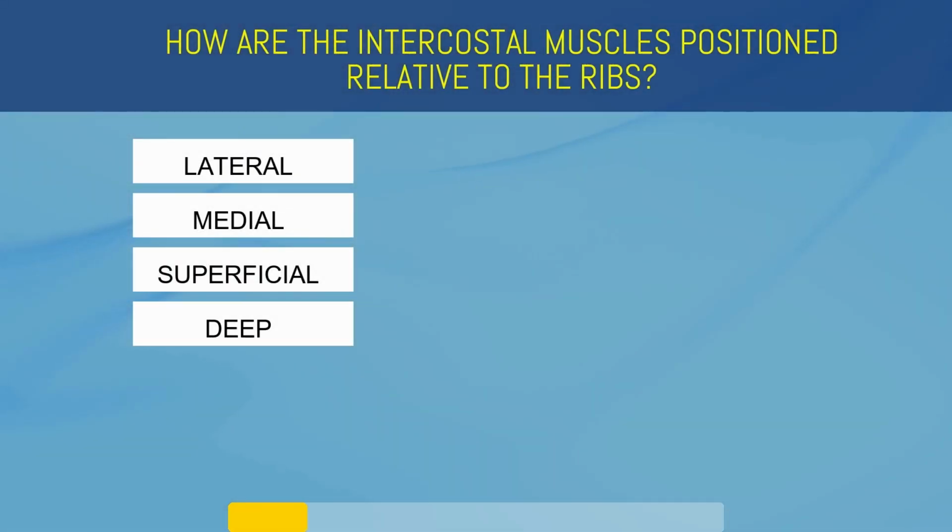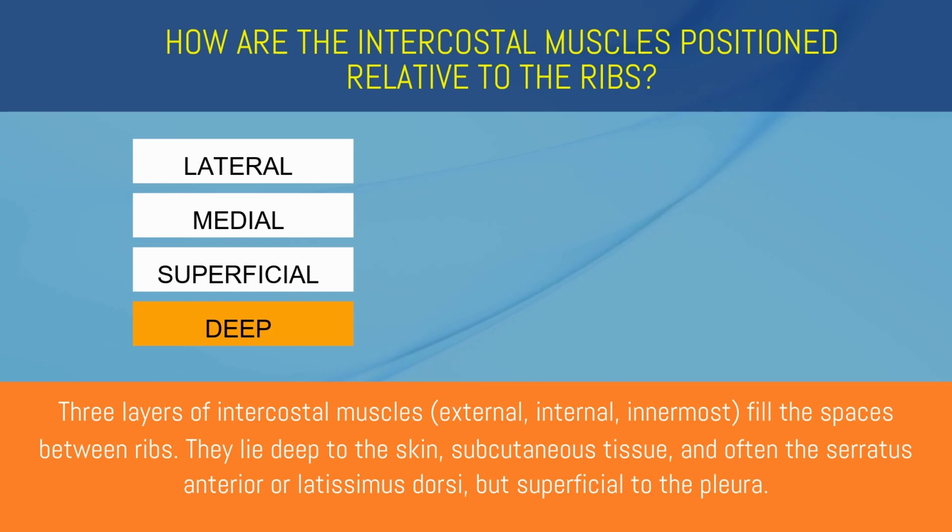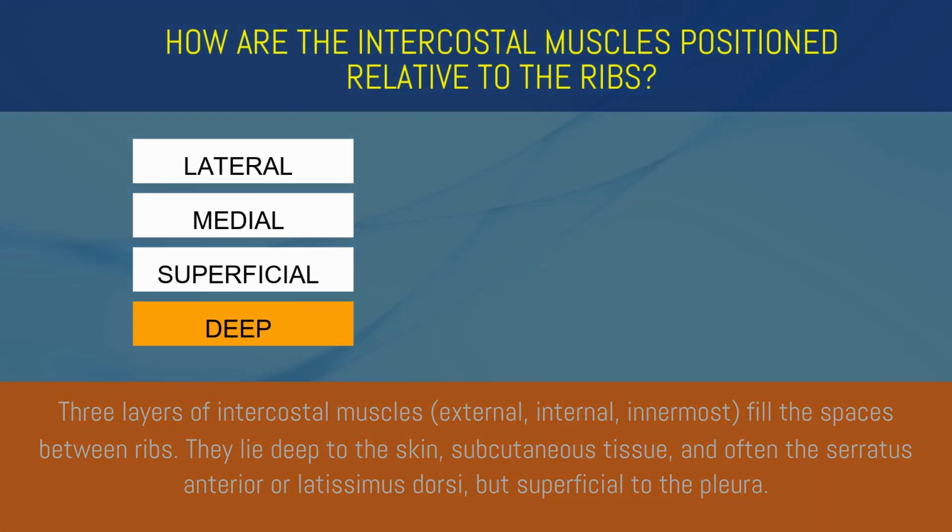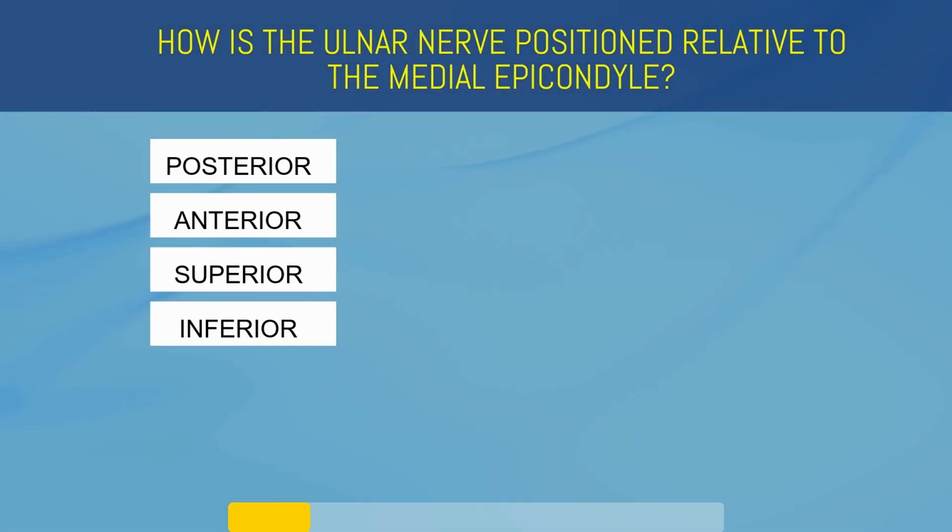How are the intercostal muscles positioned relative to the ribs? Lateral, medial, superficial, or deep? Deep. Three layers of intercostal muscles fill the spaces between ribs. They lie deep to the skin, subcutaneous tissue, and often the serratus anterior or latissimus dorsi, but superficial to the pleura.